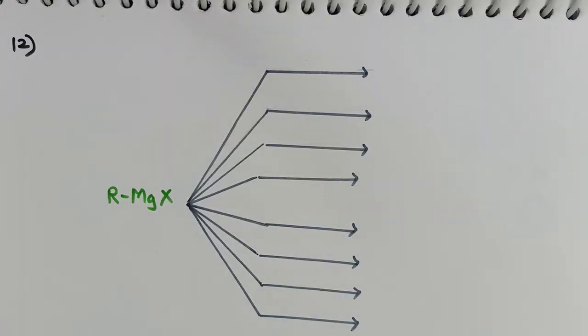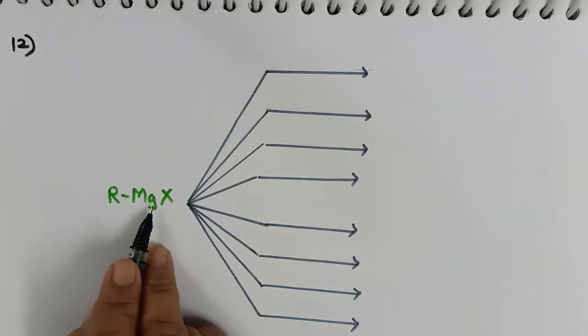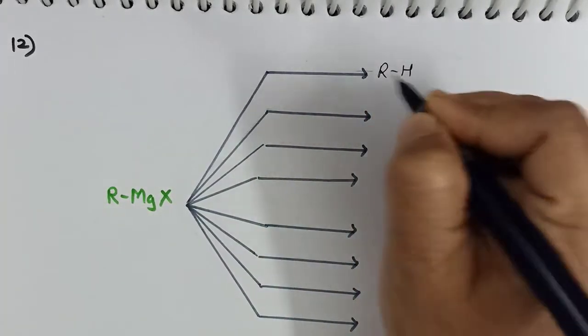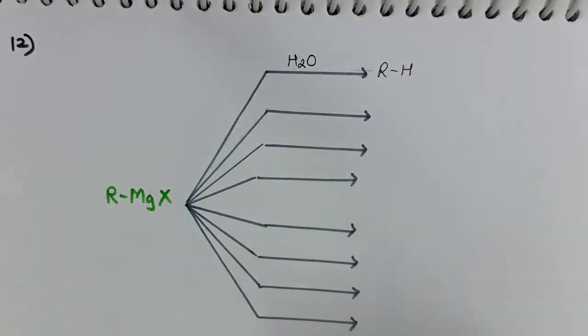We can increase the number of carbon atoms multiple times by use of Grignard reagent. So there are many important reactions of Grignard reagent. Let us discuss them one by one. If I want to convert Grignard reagent directly to alkane, I will make the Grignard reagent react with water.